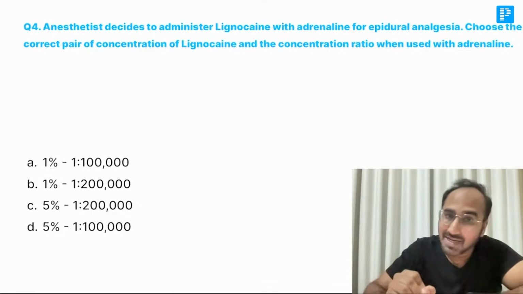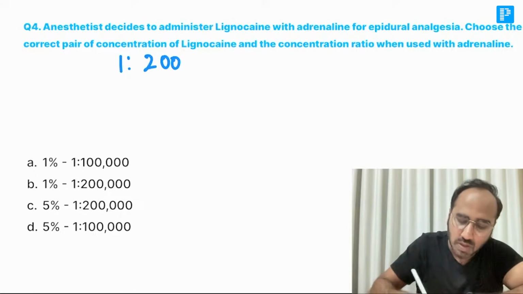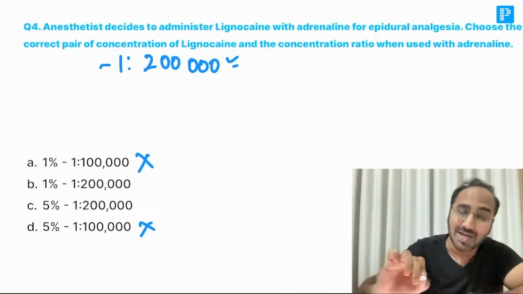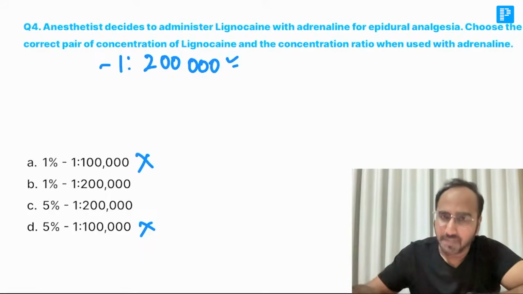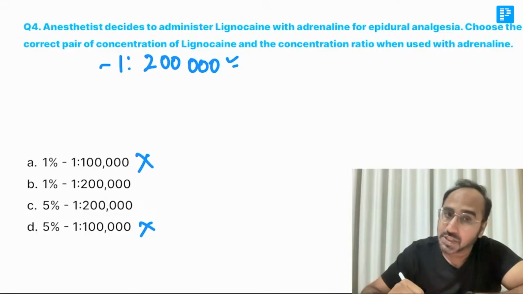Remember, in local anesthesia, the concentration is always 1:2 lakh. So these two options are wrong, because in epidural also you're using local anesthetic only, so the concentration should be 1:2 lakh. He's also asking the concentration of lignocaine.